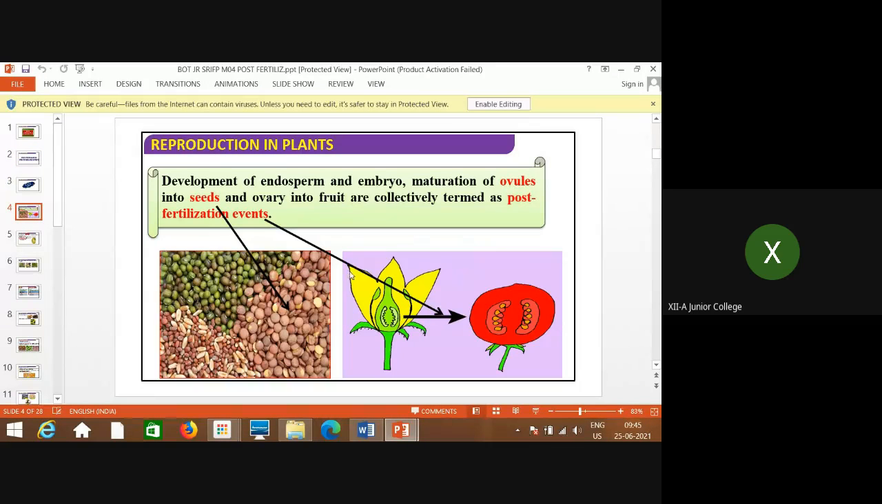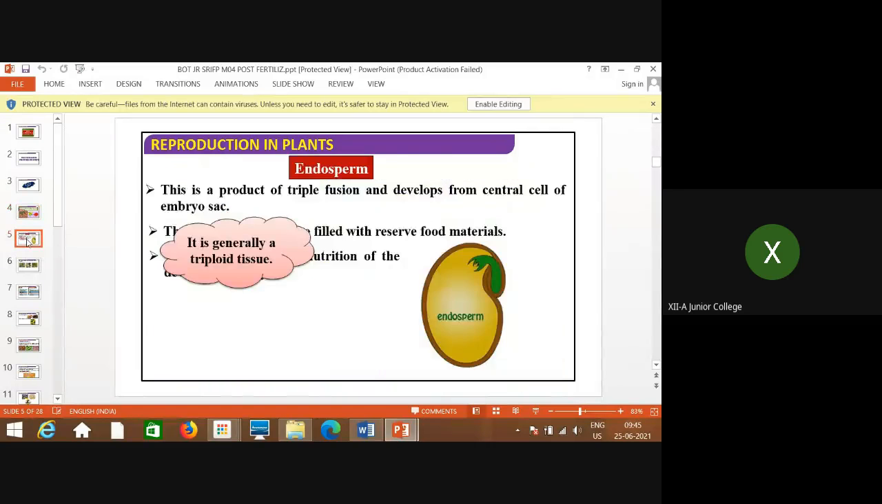See here how it is getting converted: this is the innermost part, that is the ovule. That ovule is getting converted into seeds. You can see here, these are the seeds. So many ovules, so many seeds. And this part, the ovary integuments, that is the seed coat. So the ovary is getting converted into fruit, right? So these are the post fertilization events you can see in these diagrams.